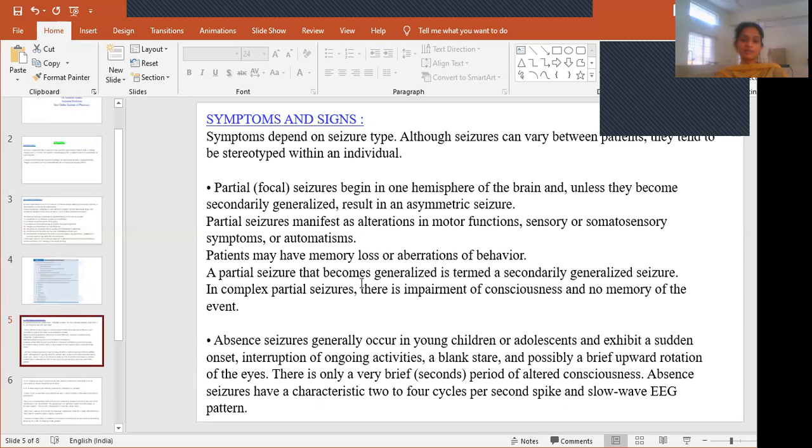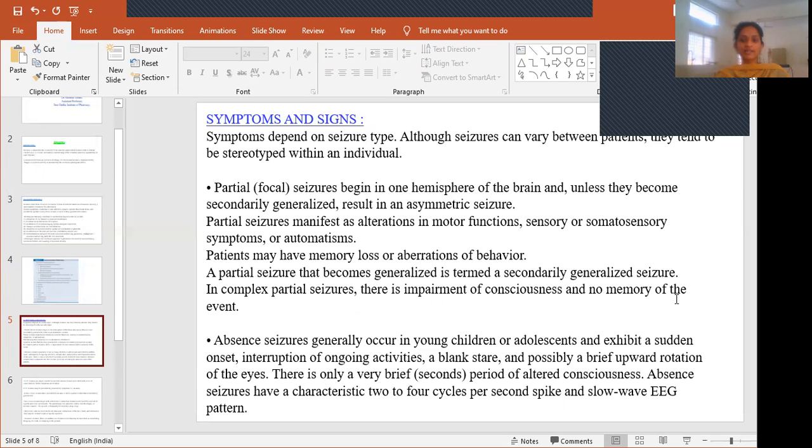And if a partial seizure is converted to generalized, then we call it a secondarily generalized seizure. Again, in complex partial seizures, what will happen? There will be impairment of consciousness and no memory of the event. They will not remember what happened, and there will also be impairment of consciousness. That we call complex partial seizures.